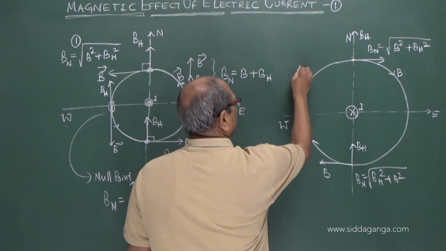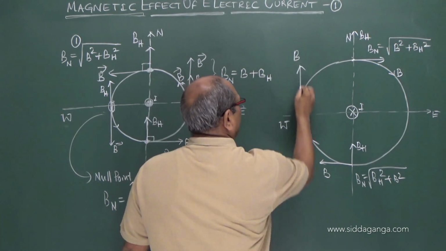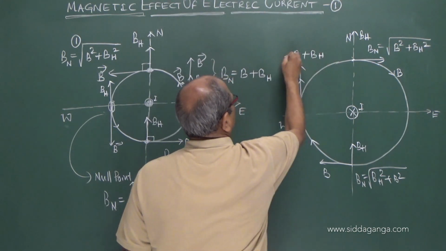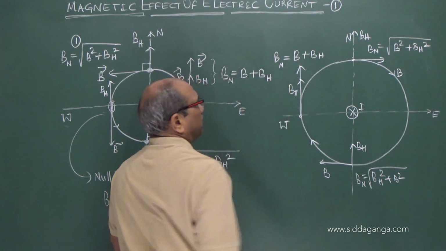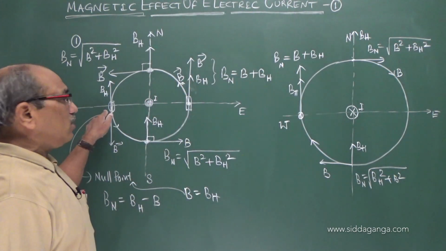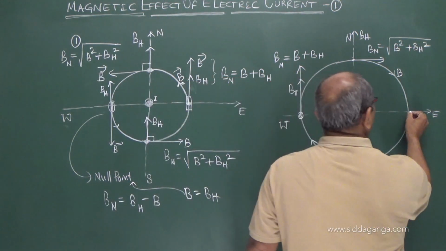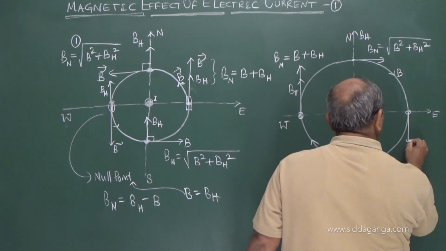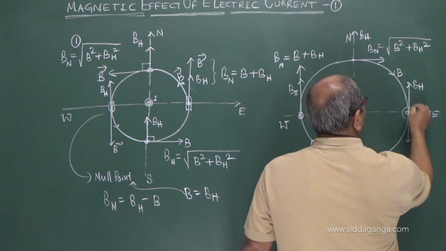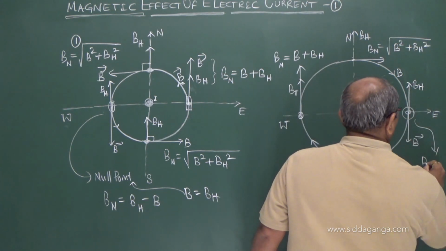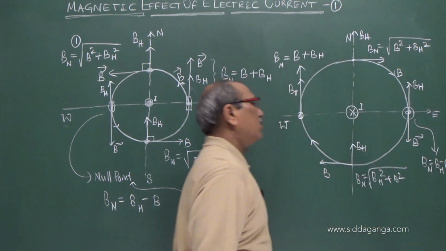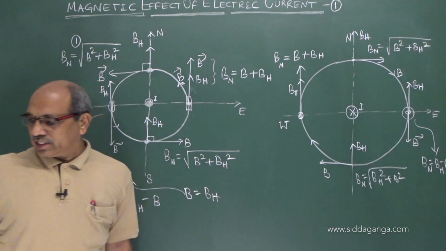At this point B and BH add, therefore B plus BH is the net magnetic field at west. When it was outward current, there was a null point. Now if you come to here, this is the direction of B and this is BH. The possibility of a null point appearing: B net is equal to BH minus B. So I have shown the two cases.